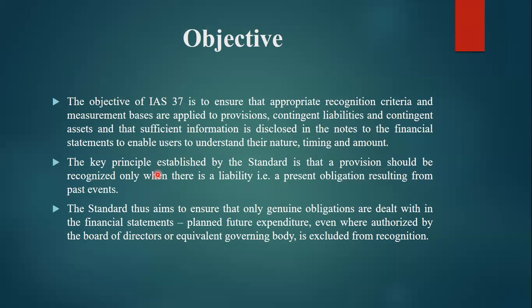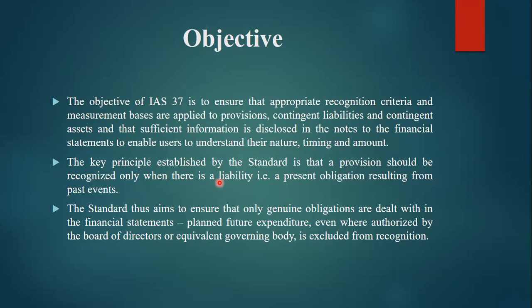The key principle established by the standard is that a provision should be recognized only when it is a liability, that is, a present obligation resulting from past events. Right. So this is a present obligation for a past event. It means the event occurred or the transaction happened in the past period, but we have to pay the amount in the current year.